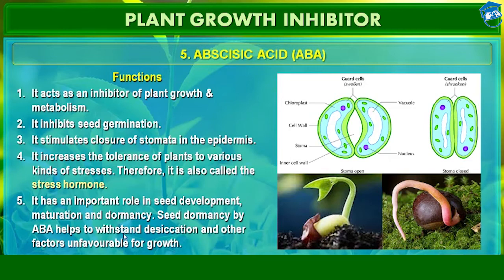Another function of abscisic acid is that it has an important role in seed development, maturation, and dormancy. Seed dormancy by ABA, that is abscisic acid, helps the seed to withstand desiccation. Desiccation means being flaccid because of water removal and other factors unfavorable for growth.